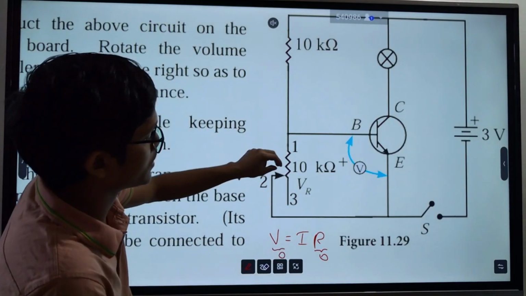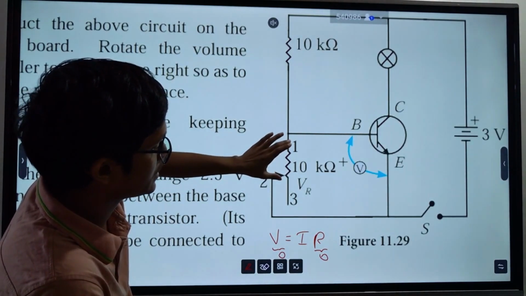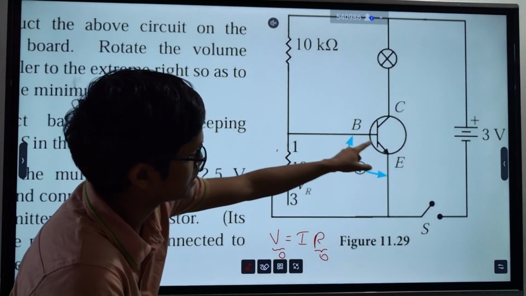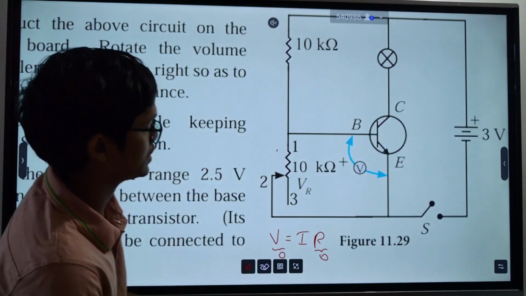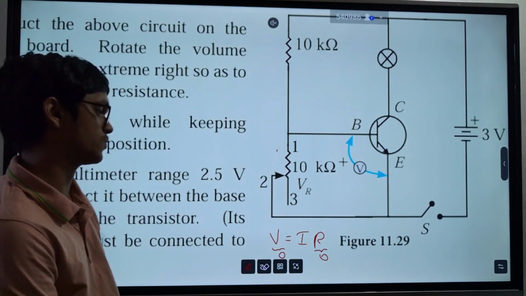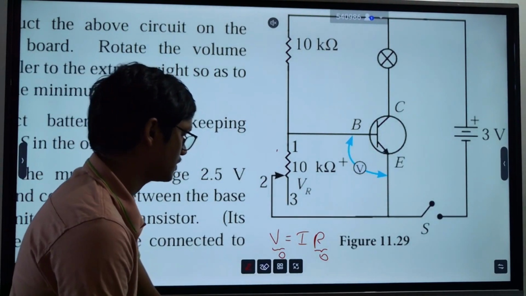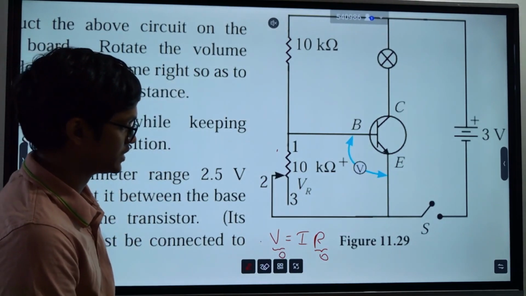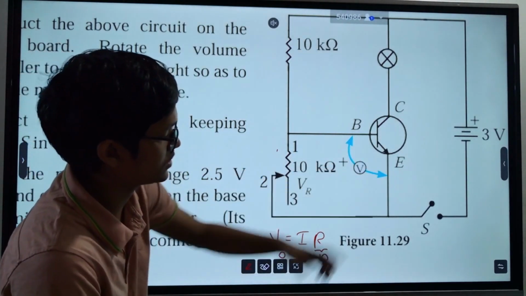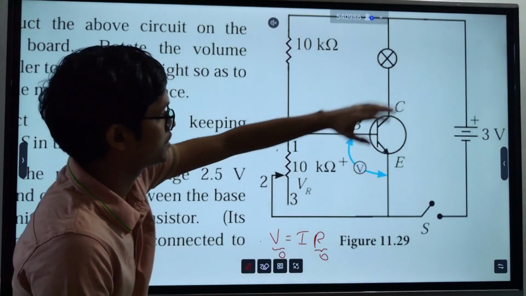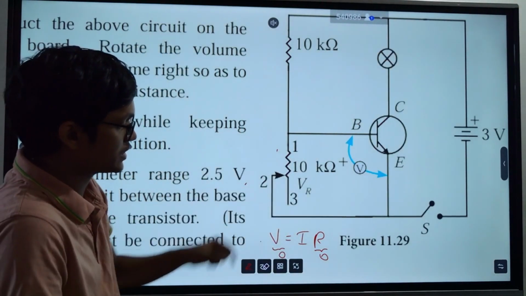So when you rotate this variable resistance and make it zero, the voltage difference in this circuit will be zero. When the voltage difference is zero, this circuit will not work. This bulb is not working. Now you increase the resistance here.